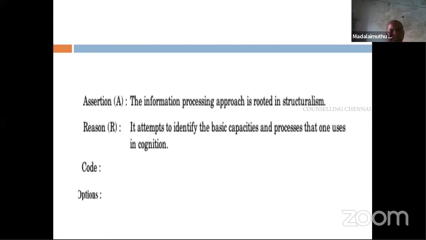So these are the things which, when you are actually referring to the book, read it two or three times, then you will actually understand the concepts. But what if you go by the question banks? You will know only the answer for that particular question. But if you are solving using the textbook, standard books, then you will see, in the actual question paper, that in the textbook itself the author would have explained the information processing approach and its roots.